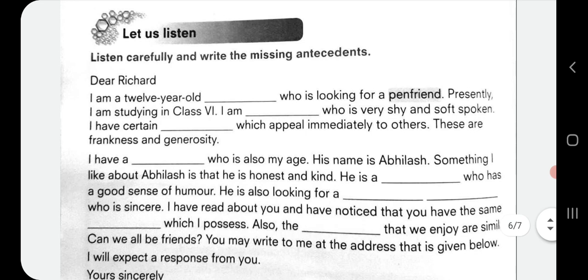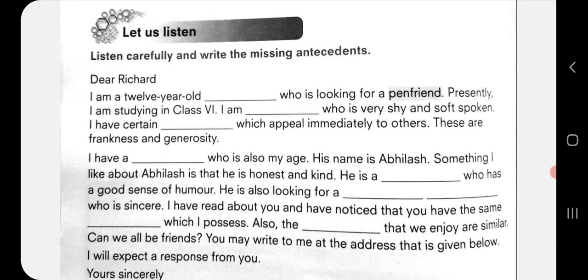Next exercise is, let us listen. Listen carefully and write the missing antecedents. So it is good if you do it on your own. So students, just try to do it on your own. You can pause the video, then you can solve this exercise on your own, and then if you have difficulty or even if you don't have difficulty, you can just switch on the video again and listen to what answers I have given.